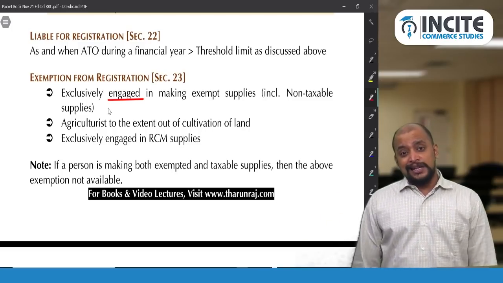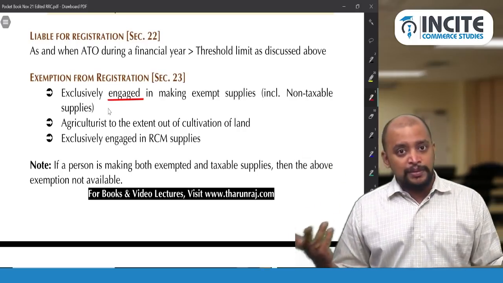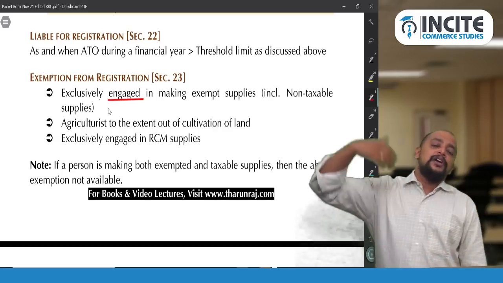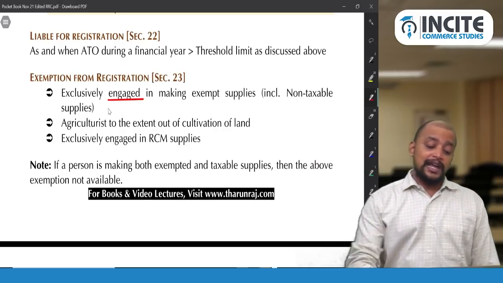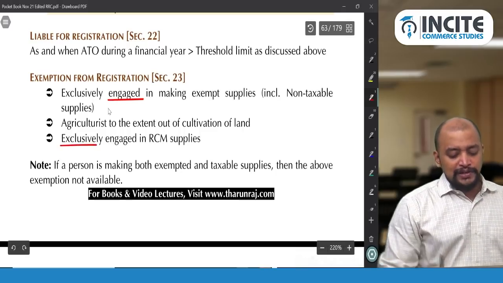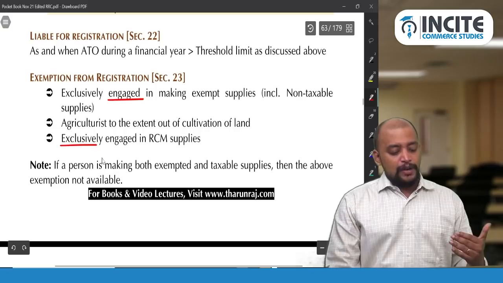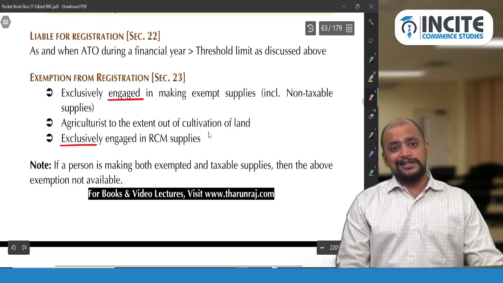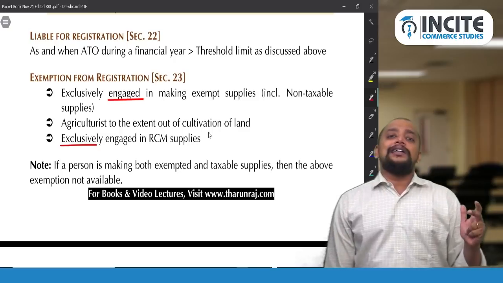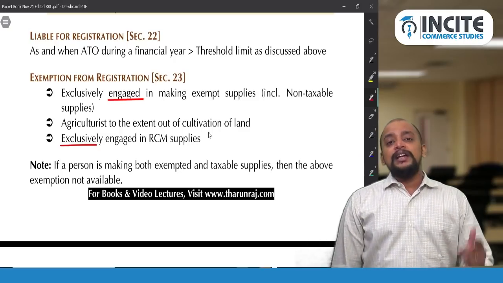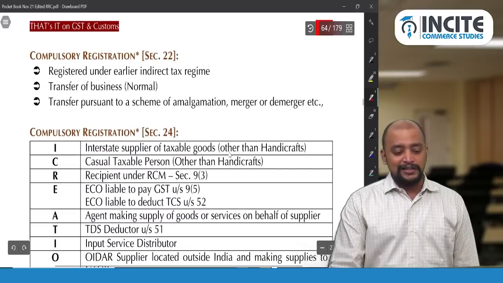And exclusively engaged in RCM supplies. My outward supply is completely covered under RCM. I am not having any liability, so I am exempted from registration, since the recipient anyhow will pay tax. So I am not at all required to register. But again, I should be exclusively engaged in RCM supplies. Okay, if a person is making both exempted and taxable supplies, then the above exemption is not available. Only 3 cases you need to remember: exclusively exempted supplies (exempted includes non-taxable), agriculturist to the extent out of cultivation of land, and exclusively RCM supplies. They are exempted from registration as per section 23.